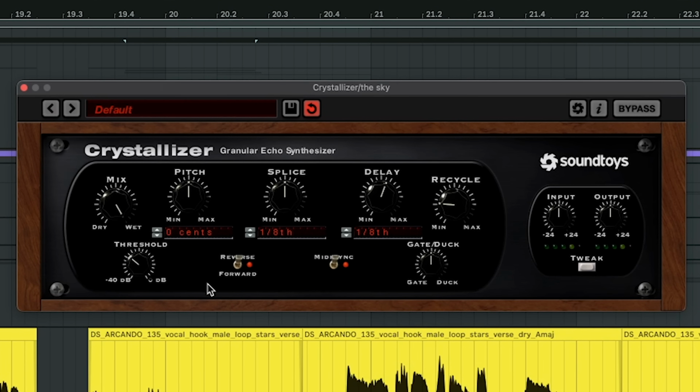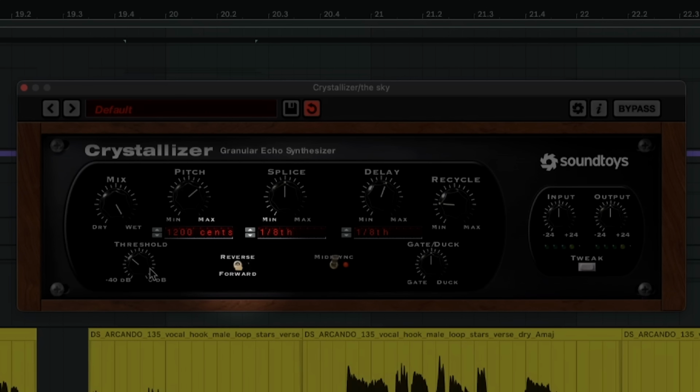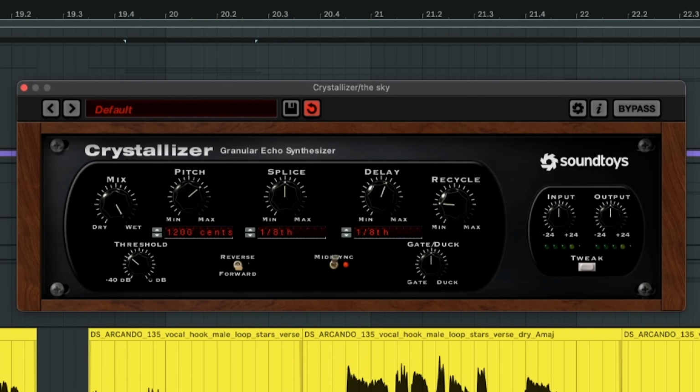Mix knob all the way up, and then I'm going to click here where it says 0 cents and type 1200. That pitches it up a full octave. Flipping this plays the delays back forward, which will make the words more intelligible.